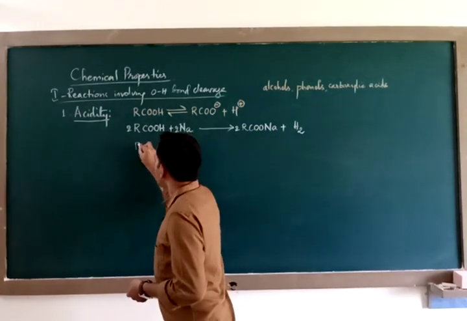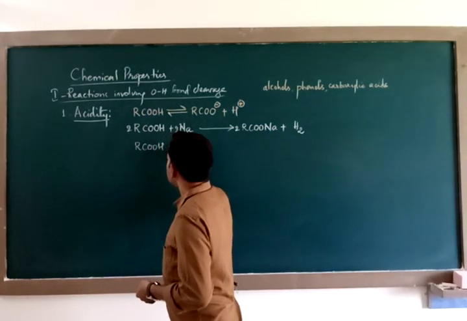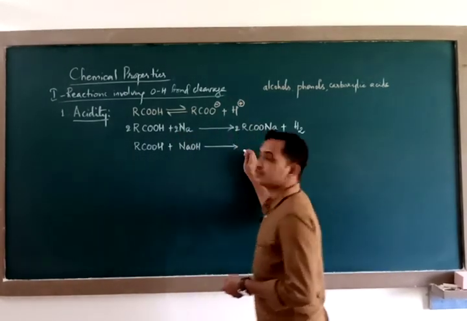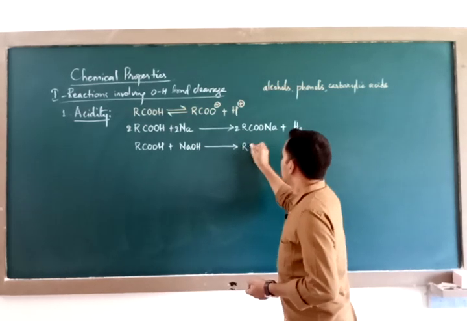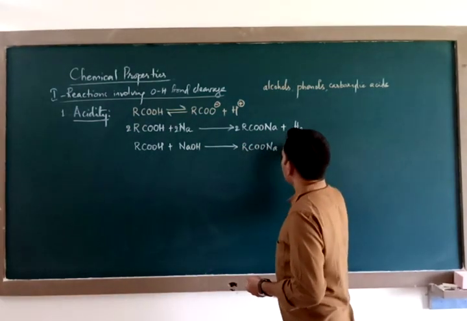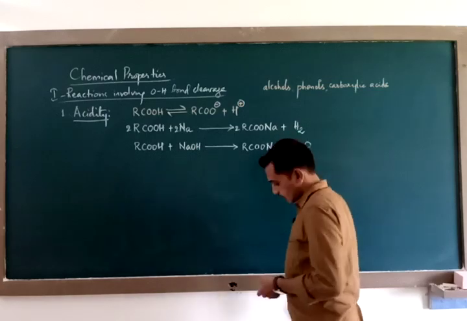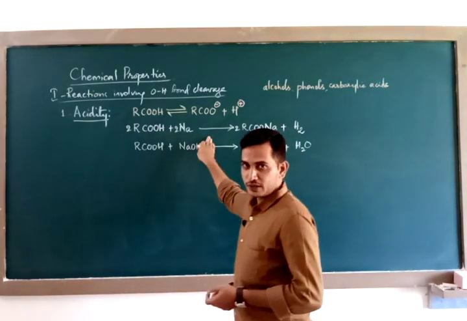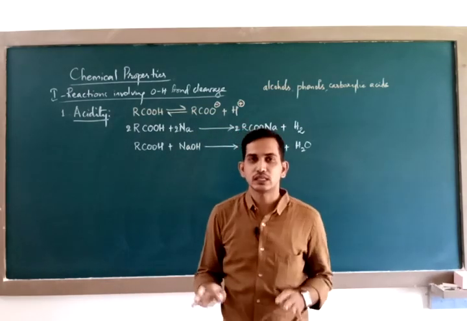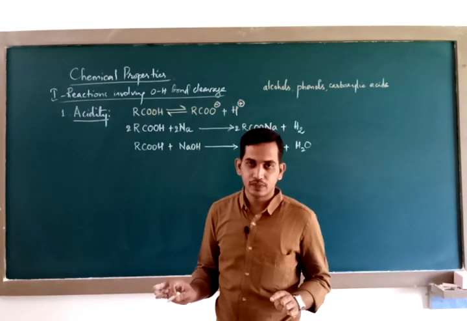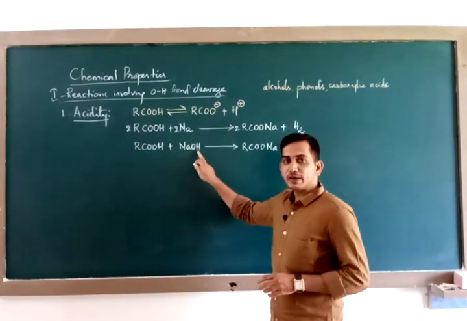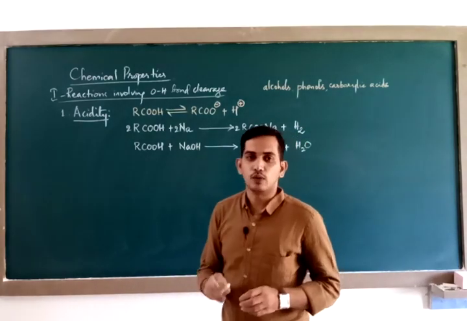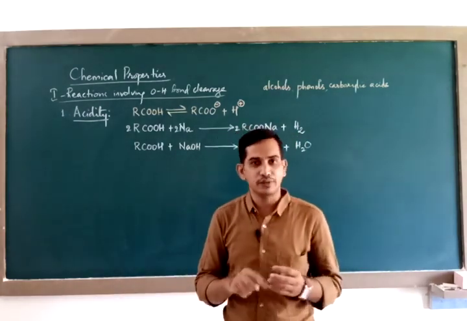Similarly, you try another reaction. If a carboxylic acid is made to react with a base, it also reacts with a base to give you again salt and water. This reaction was shown by alcohols, it was shown by phenols, it is also shown by carboxylic acids. So it is proven all the three are acidic. This reaction was shown by phenols, it is also now shown by carboxylic acids, it was not shown by alcohols. So alcohols are less acidic than phenols.